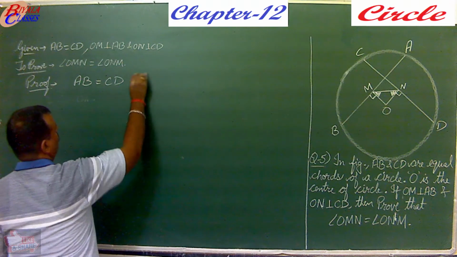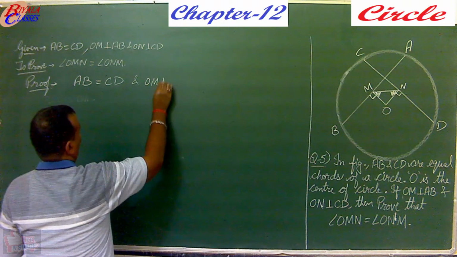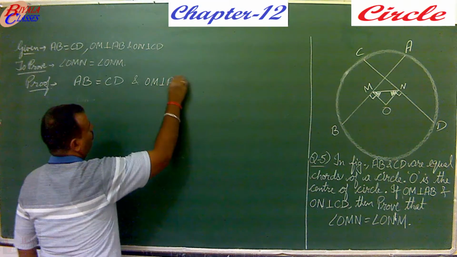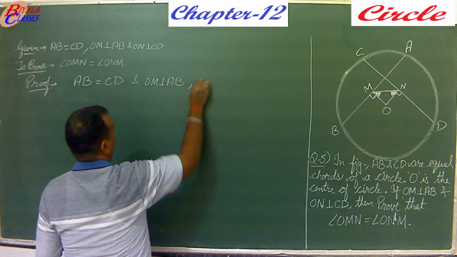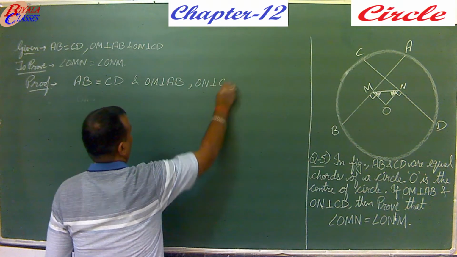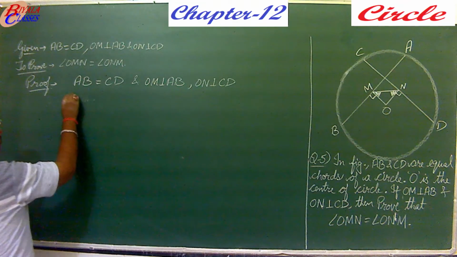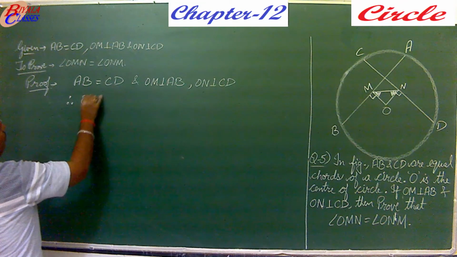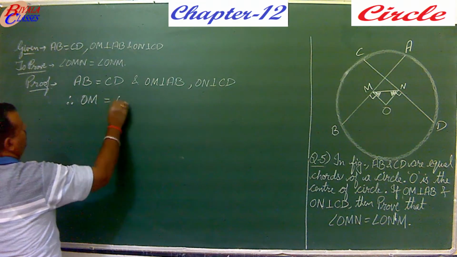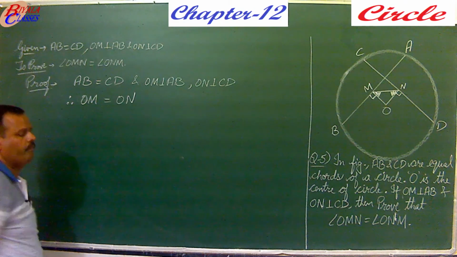AB is equal to CD and OM is perpendicular to AB, ON is perpendicular to CD. Therefore, OM is equal to ON.